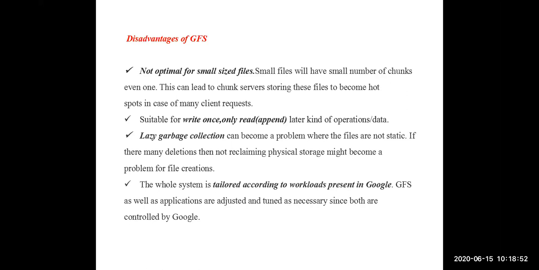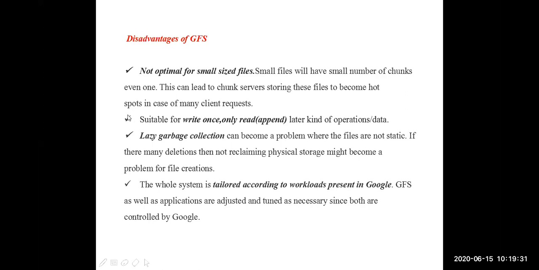Sometimes the small size means the file size may be less than 1 MB. The small size files cannot be happily stored in the Google file system. Why? Because the logic of Google file system is the entire file should be divided into equal size chunks, and the chunks will be stored in the various chunk servers. But if the file size is small, it is not possible to create the chunk file, so it becomes difficult to handle the small sized files. These are some disadvantages of the Google file system.